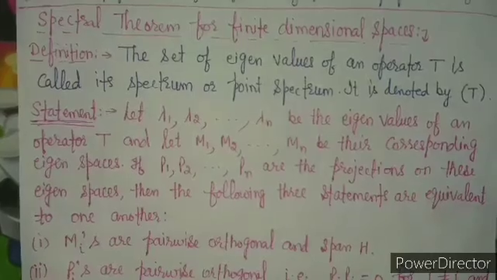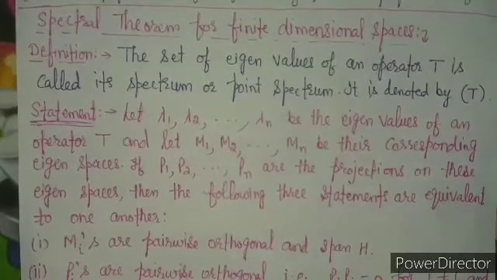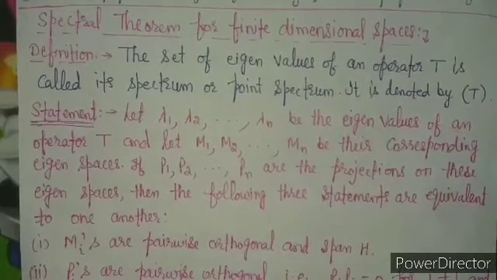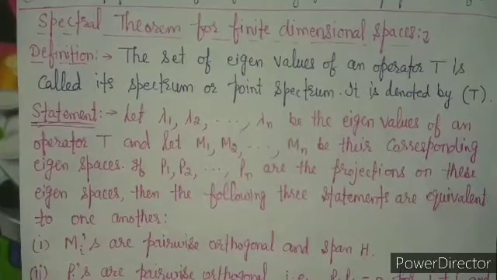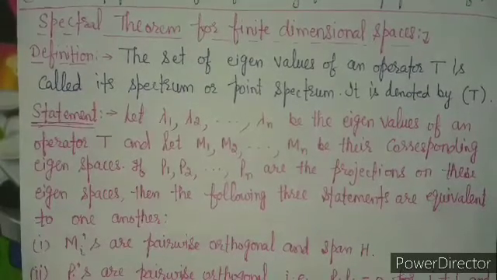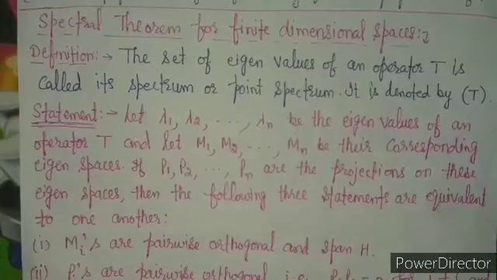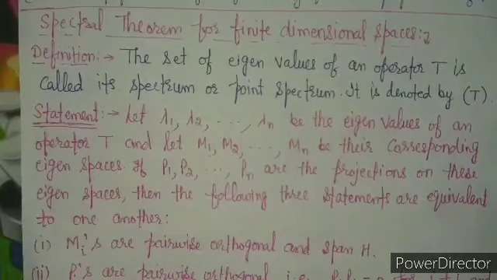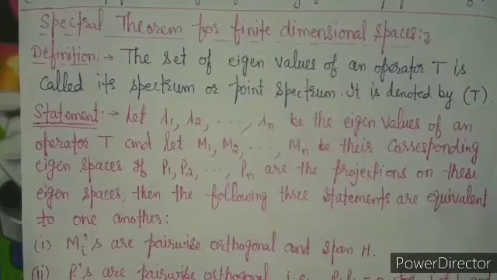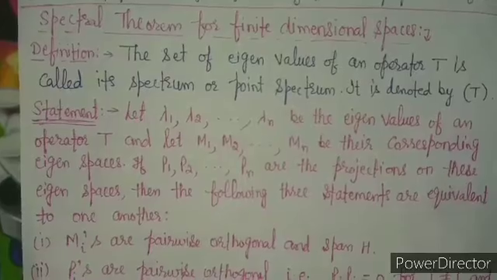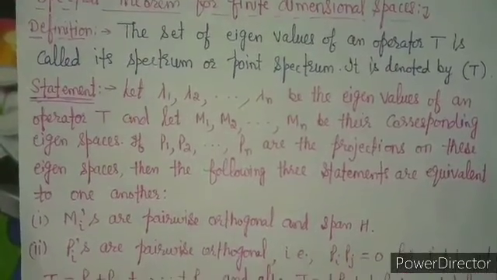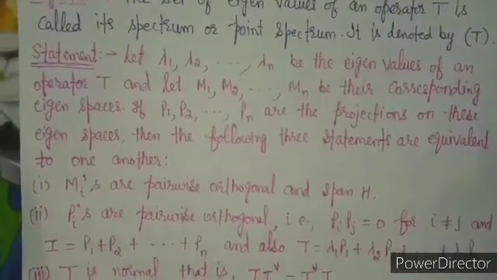So what is the statement of this spectral theorem? Let lambda 1, lambda 2, lambda n be the eigenvalues of an operator T, and let M1, M2, Mn be their corresponding eigenspaces. If P1, P2, Pn are the projections on these eigenspaces, then the following three statements are equivalent to one another. So what are these three equivalent statements?